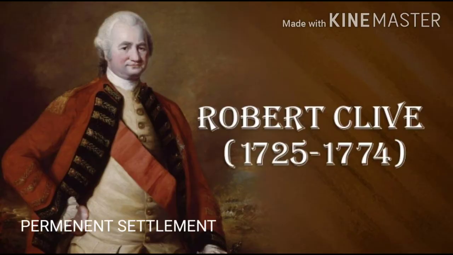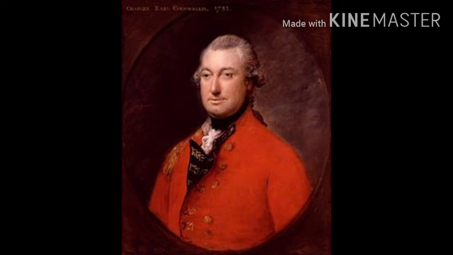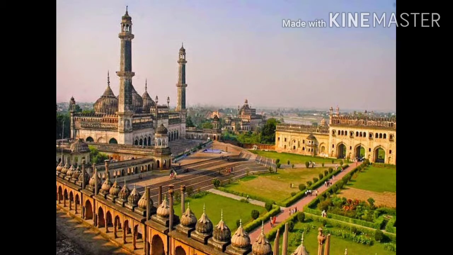Next one, Permanent Settlement. When Robert Clive obtained the Diwani of Bengal, Bihar, and Orissa in 1765, there used to be an annual settlement. Warren Hastings changed it from annual to 5-yearly and back to annual again. During the time of Cornwallis, a 10-year settlement was introduced in 1793 and it was known as the Permanent Settlement. Permanent settlements were introduced in Bengal, Bihar, Orissa, Varanasi division of UP, etc.